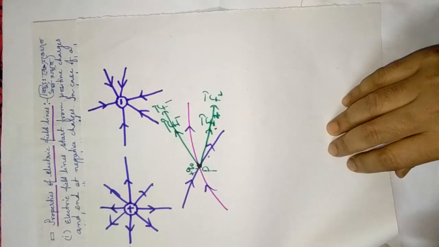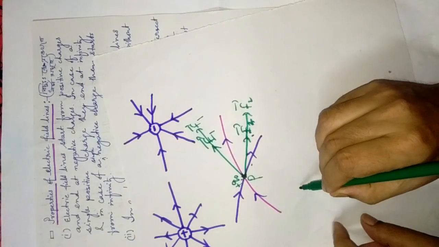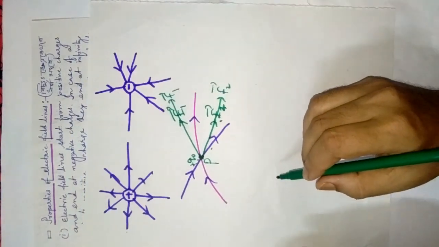Now the next one: electric field lines do not form any closed loops.